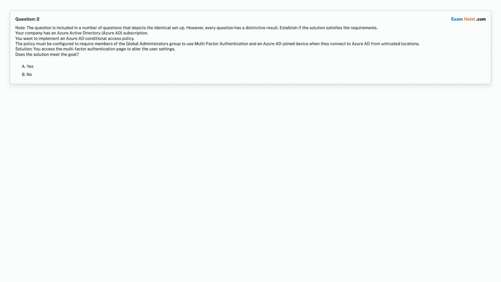The policy must be configured to require members of the Global Administrators Group to use multi-factor authentication and an Azure AD join device when they connect to Azure AD from untrusted locations. Solution: you access the multi-factor authentication page to alter the user settings. Does the solution meet the goal?